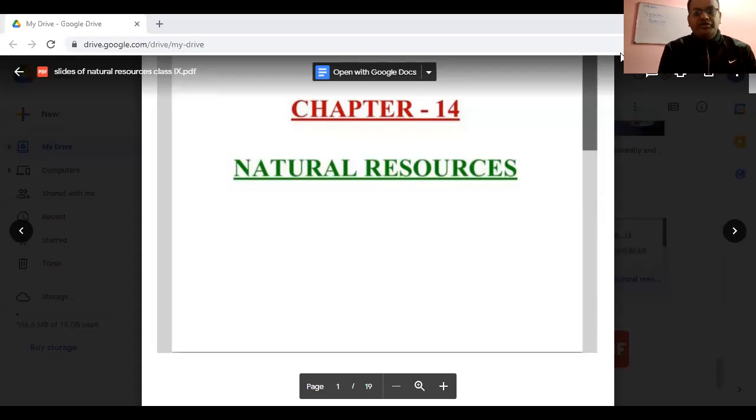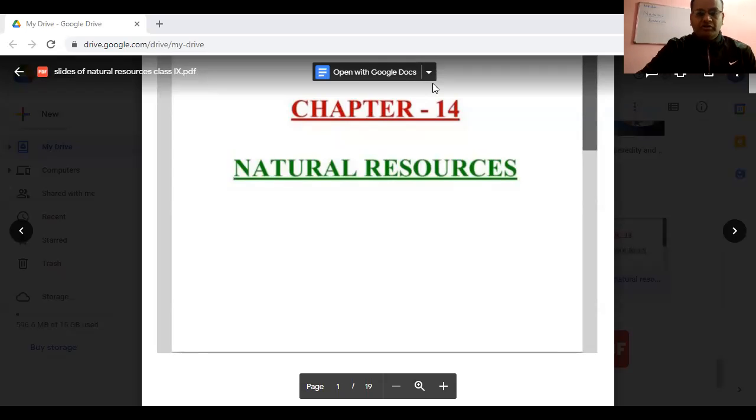Remember students, I already told you many times that in your term 2, only one chapter is there for biology. The chapters Why Do We Fall Ill, biodiversity and natural resources are deleted for the terminal examination. Though I taught you biodiversity also, because it will be incomplete if you don't know about biodiversity, being a biology student.